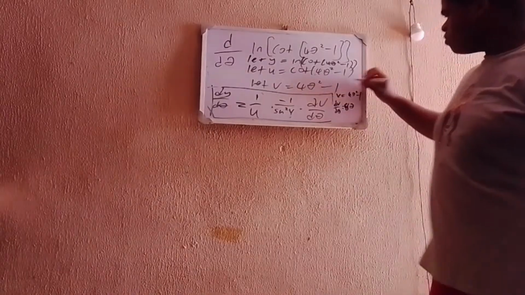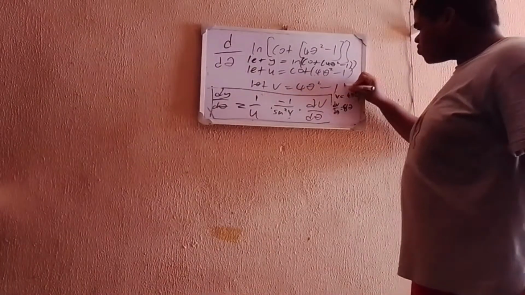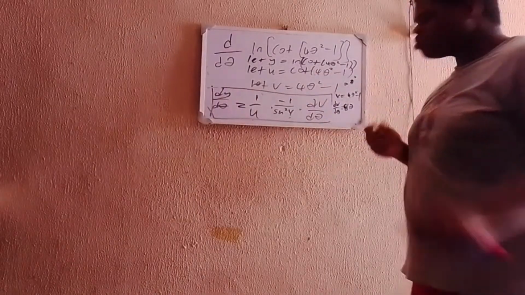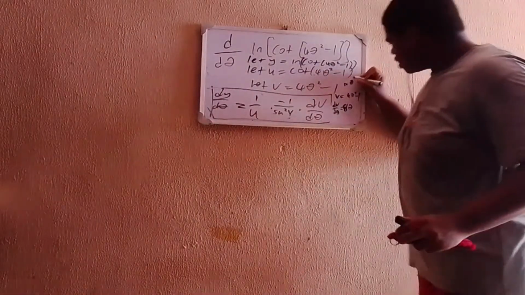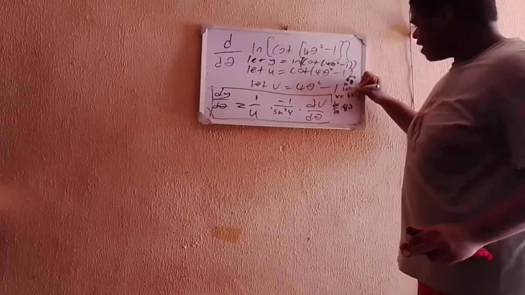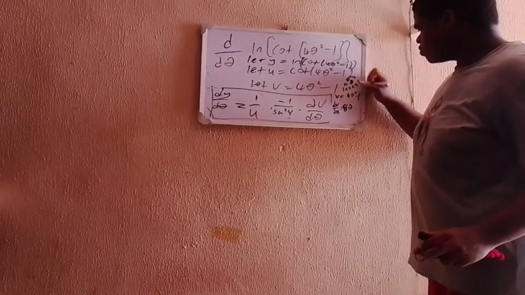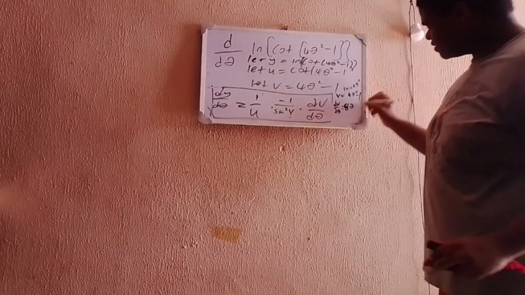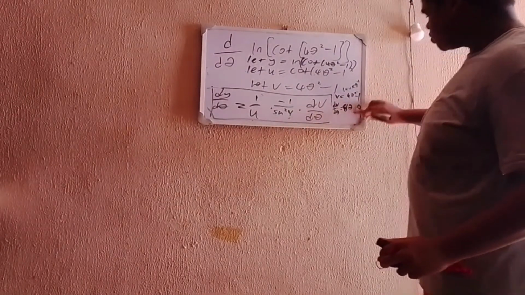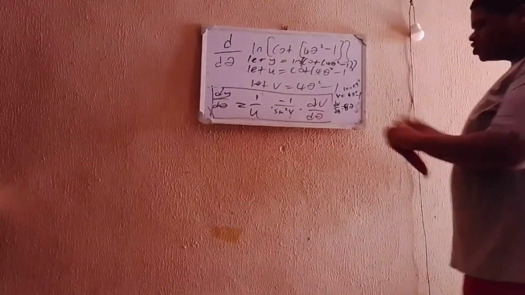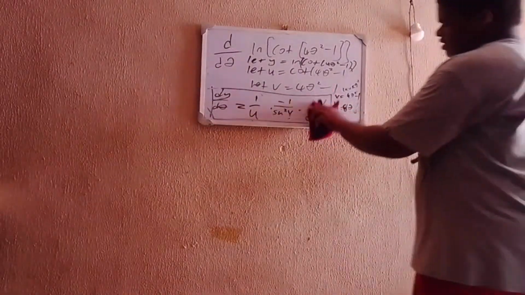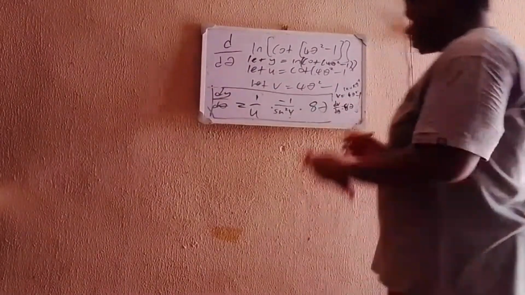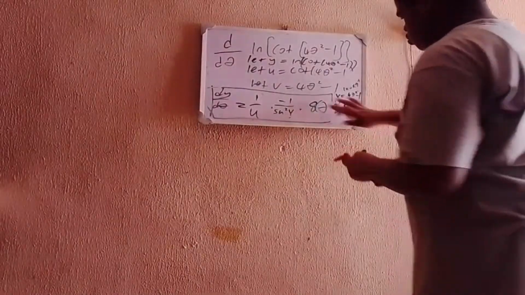For the 1 here, remember that 1 is not just 1. 1 is 1 times theta to the power of 0, because theta to the power of 0 is 1. So if you bring down this power, you are left with 1 times 0 times theta to the power of minus 1. 0 times anything is 0, so all this turns to 0. So this is just 8θ plus 0, but there's no need to write plus 0, so I just have 8θ. So dv/dθ is equal to 8θ. Now I've differentiated the three of them.